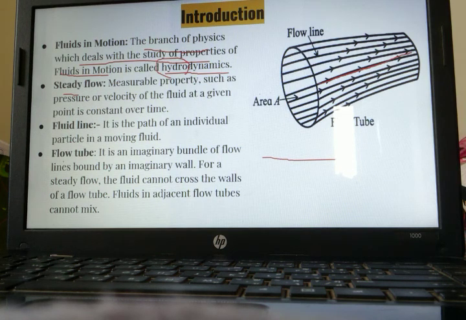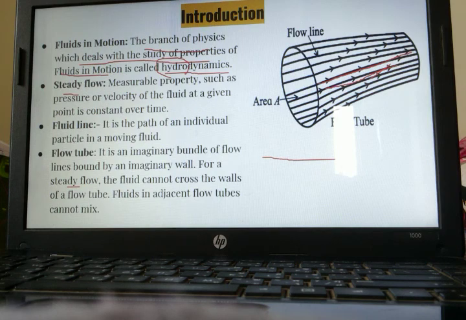Flow tube. It is an imaginary bundle of flow lines enclosed by an imaginary wall. This means the flow lines are imaginary as well as the wall. For a steady flow, the fluid cannot cross the walls of the flow tube. Whenever the flow is steady, with pressure and velocity constant, the fluid will never cross. Fluid in adjacent flow tubes cannot mix up. Whatever is moving over here will never mix with this one.